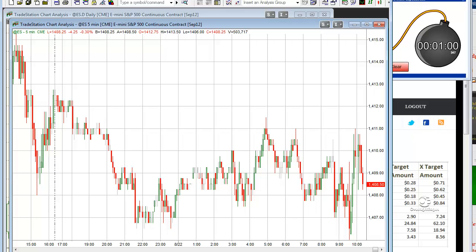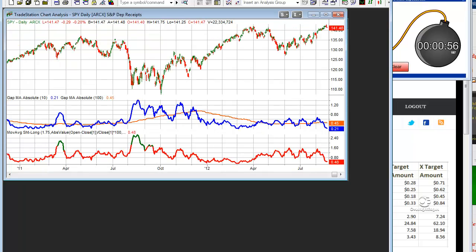Rather than showing research today, I want to show a chart that's a standard chart on the Quantifiable Edges charts page. This is a chart of SPY. We see SPY in the top pane. On the second pane are two indicators. In blue, what we see is the size of the average gap on a percent basis over the last 10 days. The line in orange shows the average gap size over the last 100 days. So right now, the average 10-day gap of 0.21% is less than half the 100-day average of 0.45%.